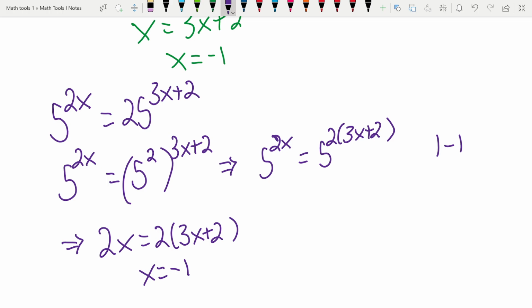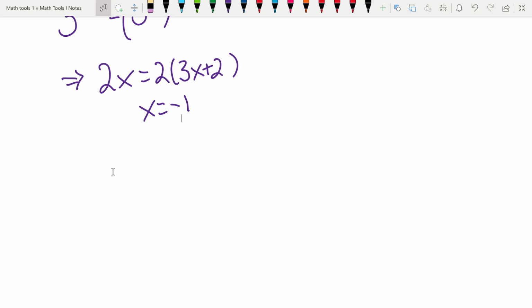Similarly, you could rewrite the 5 to the 2x part as 25 to the 1/2 power. And then they would both have the base 25, and you could use the one-to-one property there as well. So a lot of different ways we can approach these. Okay, let's do a couple that are a little bit trickier now. Okay. What if we have, let me write an example here, 3 to the x plus 1 equals -2.